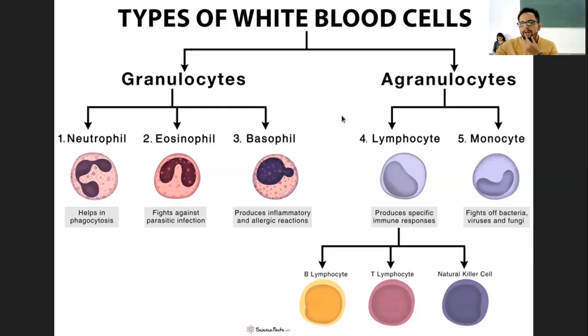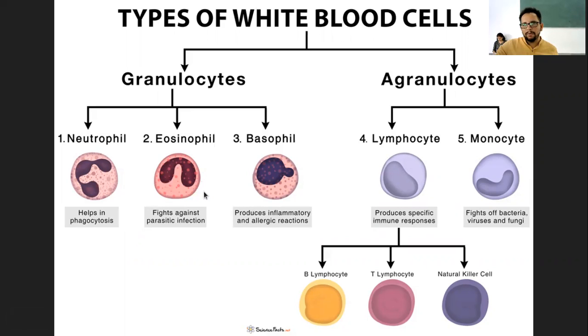So these two classes: granulocytes are specifically called so because they have certain granules present within those cells, right? These granules contain inflammatory or immune substances.